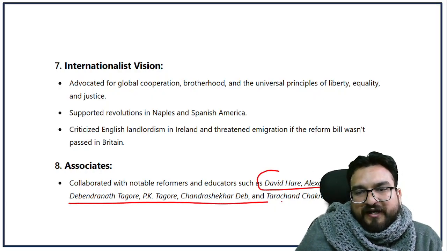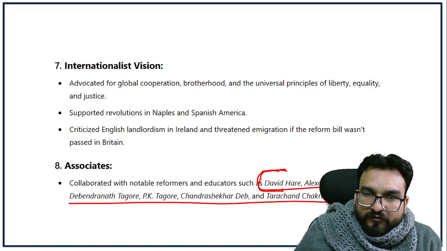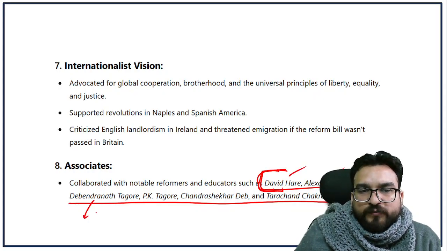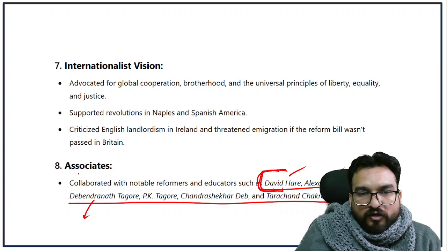Hey guys, over here, Raja Ram Mohan Roy had certain associates who admired his learnings, like David Hare and Alexander Duff, who were very inspired by the teachings and works of Raja Ram Mohan Roy. Out of this, one important personality is Devendranath Tagore. Now you understand this, guys. In 1828, Raja Ram Mohan Roy formed Brahmo Samaj. Very important organization,